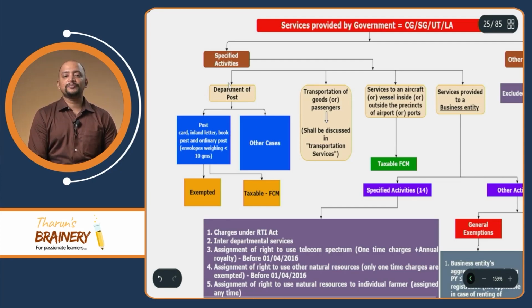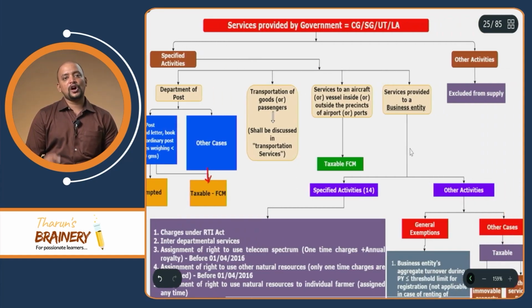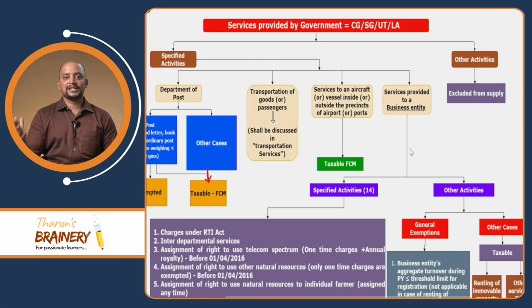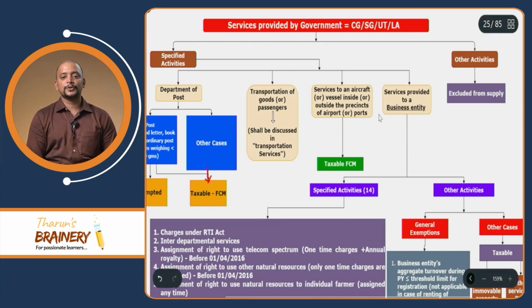In the Department of Post, what is that? That is a postcard, inland letter, book post and ordinary post. So, that will be exempted, and any other case will be taxable. All other cases will be taxable, and it will be taxable under FCM. This case is only exempted. And then transportation of passengers. Whatever is the transportation of passengers in general, that is applicable for both government as well as a private person. Then there is no amendment, this will be taxable even previously, now also.